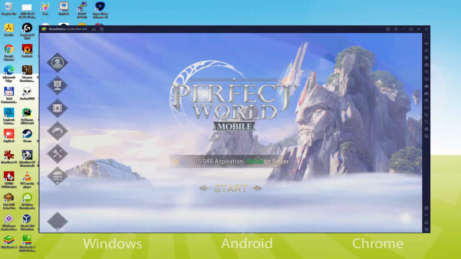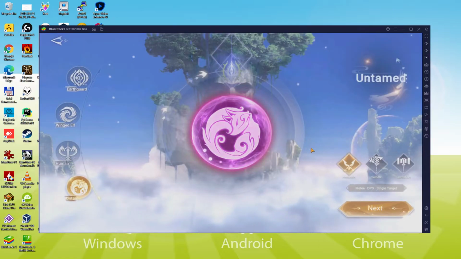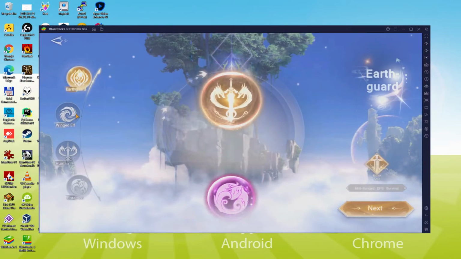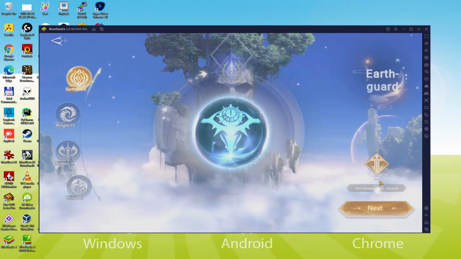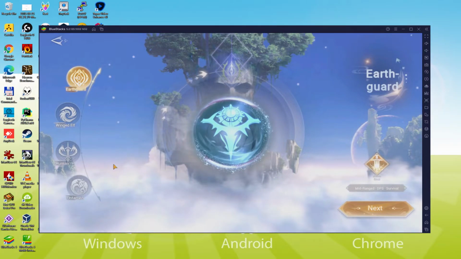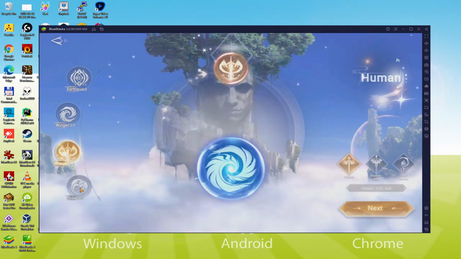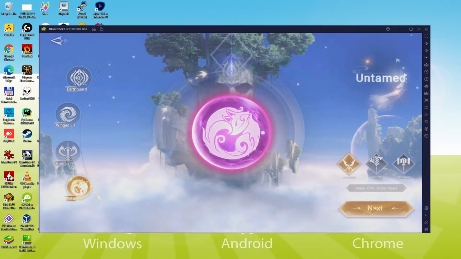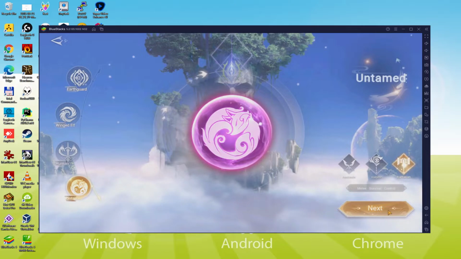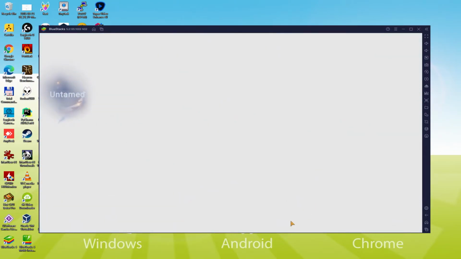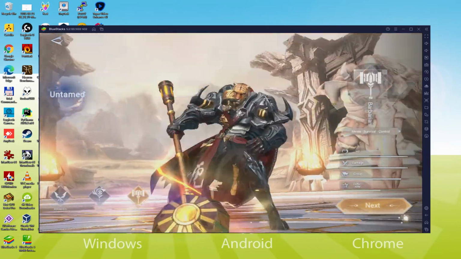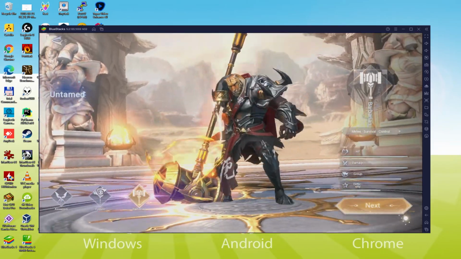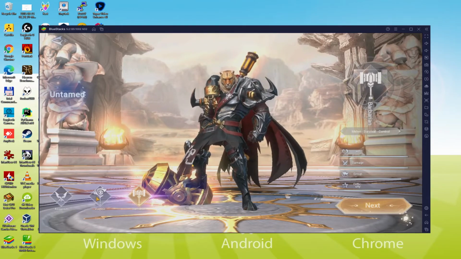Today we are going to see how to play Perfect World Mobile on PC using the brand new BlueStacks 5, that is designed for blazing fast speed and high-octane action. It packs a punch with mega performance upgrades and it has faster performance than any other high-end Android device or Android platform. We will be able to easily download and install Perfect World Mobile and enjoy the game on our Windows PC with keyboard, mouse and big screen thanks to BlueStacks 5, which is the Android emulator that we recommend to play Perfect World Mobile. So without further ado, let's get to it.